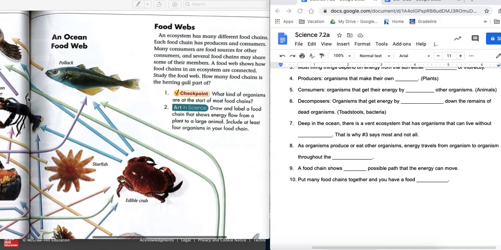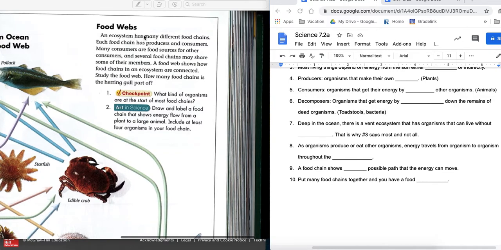All right, let's put food chains together. It says an ecosystem has many different food chains. Each food chain has producers and consumers. Many consumers are food sources for other consumers, and several food chains may share some of their members. A food web shows how food chains in an ecosystem are connected. Study the food web. How many food chains is the herring gull part of?